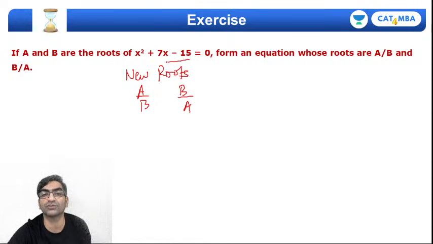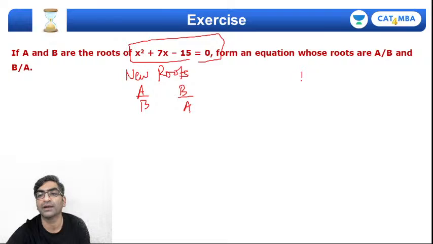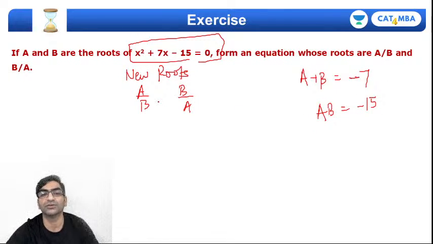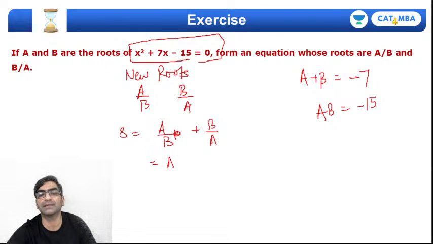If a and b are the roots of this quadratic equation, what do I know? I know a plus b should be the sum, minus b by a here, so that should be minus 7, and ab will be c by a, that's minus 15. So if these are the roots, then the sum will be a by b plus b by a. Right? Taking an LCM, a square plus b square upon ab. Rewrite that by using an identity. This is a plus b whole square minus 2ab.